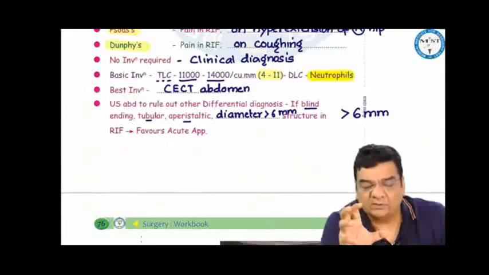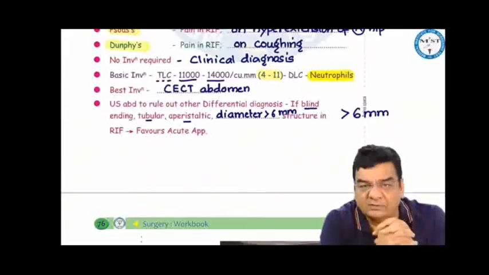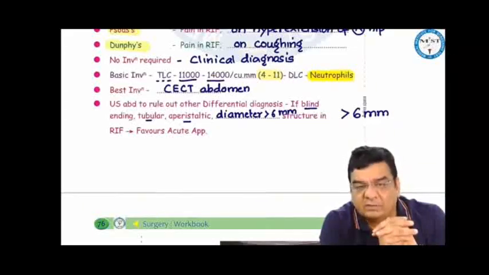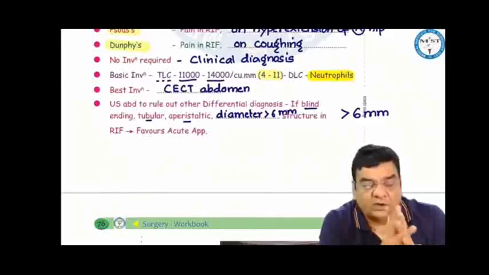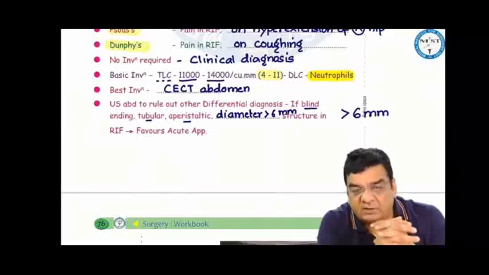Suppose a 25-year-old girl comes to us with pain in the right iliac fossa. When we are examining this girl, we may find tenderness in the right iliac fossa, but the classical rebound tenderness might be missing. And we are not able to make the diagnosis whether it is acute appendicitis or maybe torsion of an ovarian cyst, or, if she does not remember when she had her last menstrual cycle, this might be a case of ruptured ectopic pregnancy as well.